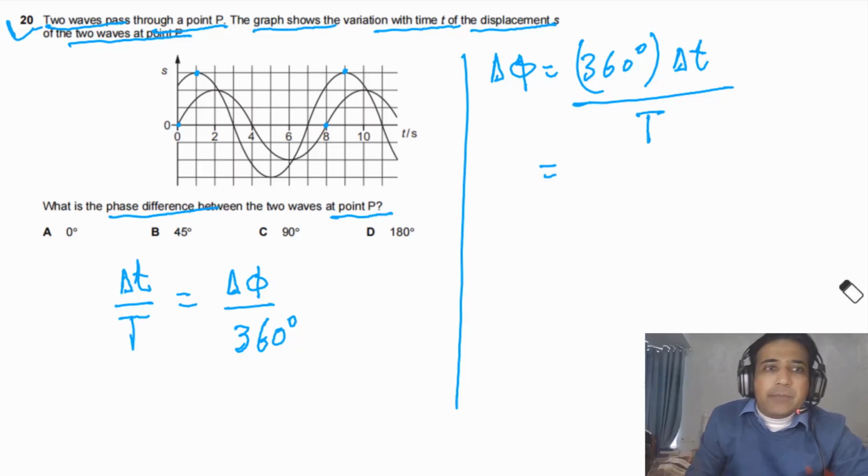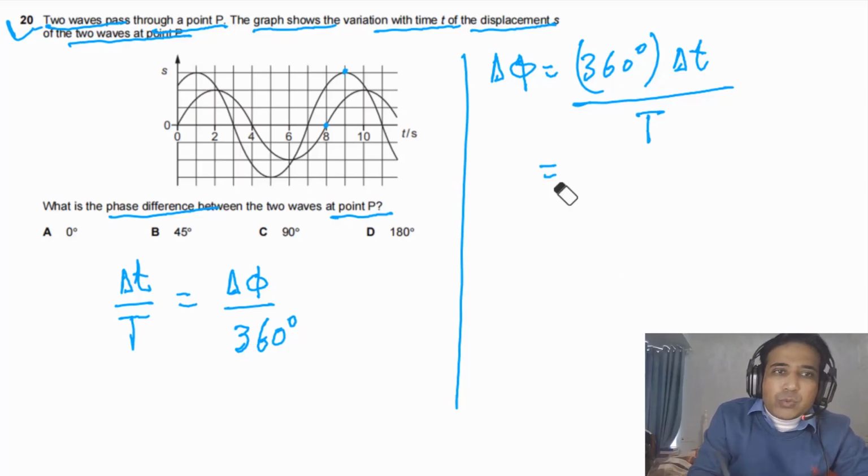To find the time difference, we have to take the same point on the two waves. Let's say we take this peak of one wave, so we also need to take the peak of the other wave. You can see what is the time difference between these two. I hope you will say this time difference is equal to 1 second.